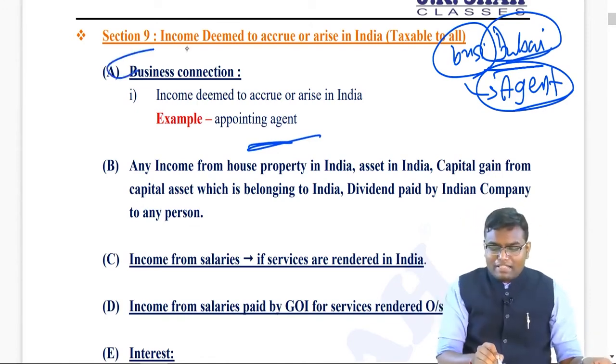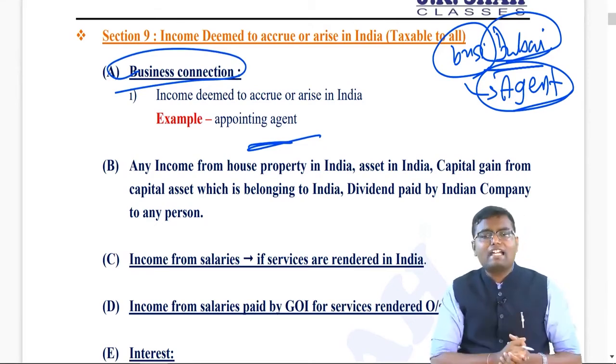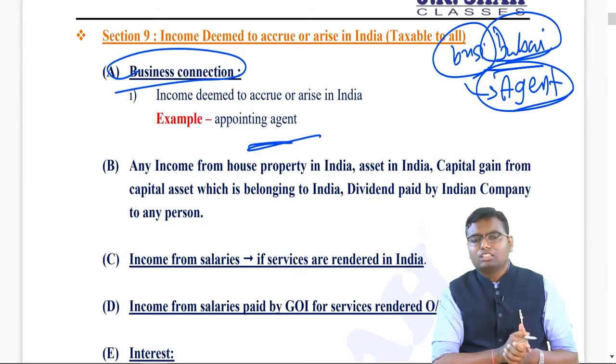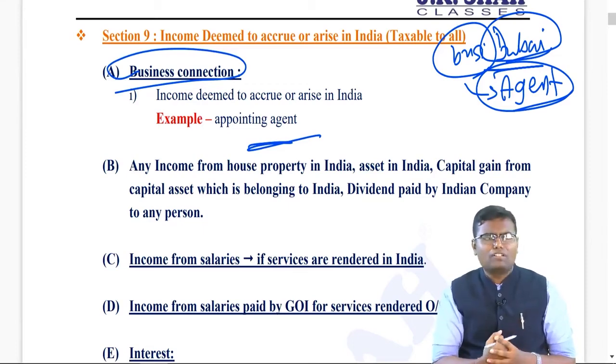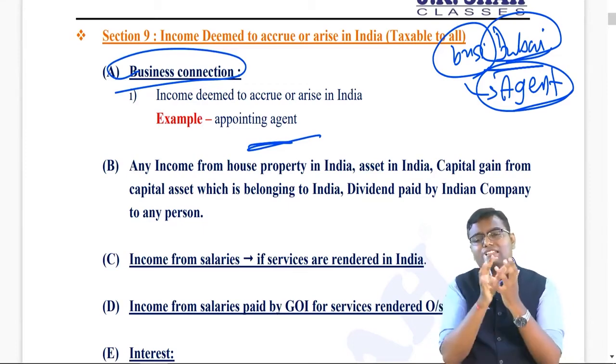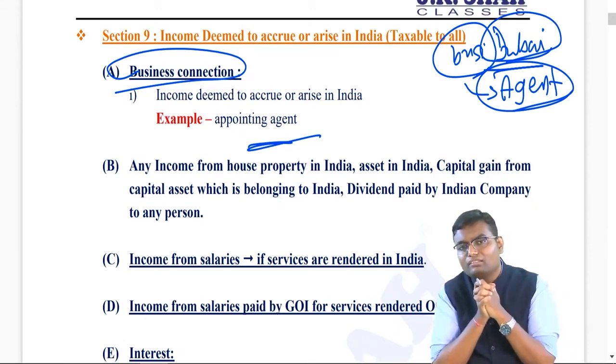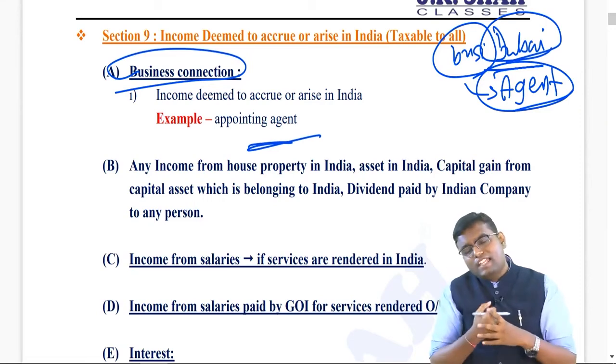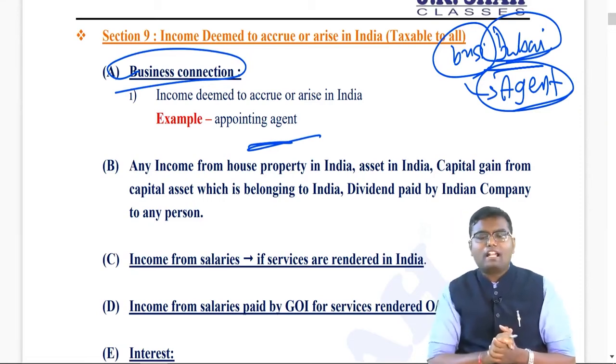So if a business connection is there in India, an agent is there in India, your income is deemed to accrue or arise in India. There are so many exceptions also which are not covered, like if a news channel is just gathering news and views from India, that does not mean income is deemed to accrue in India. So if an agent is there in India, deemed to accrue or arise in India.